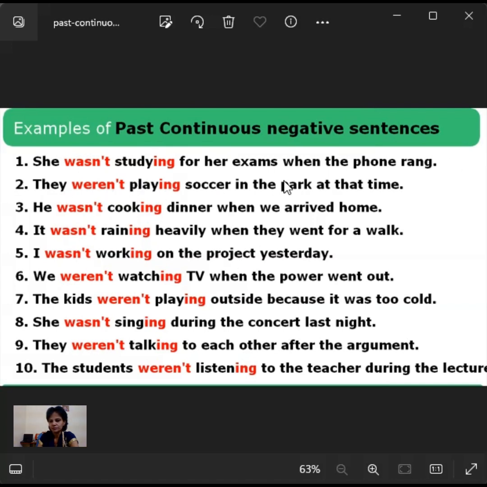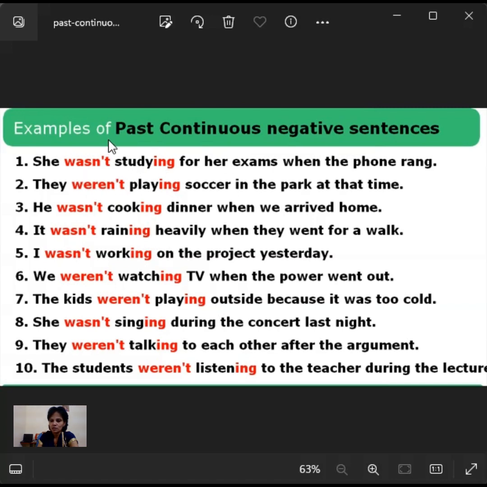And when this sentence was affirmative, at that time: she was studying for her exam. When we use not, this action becomes negative. We should notice the difference, how this sentence changes according to the situation. When we add not, that action tells us this thing did not happen in the past.